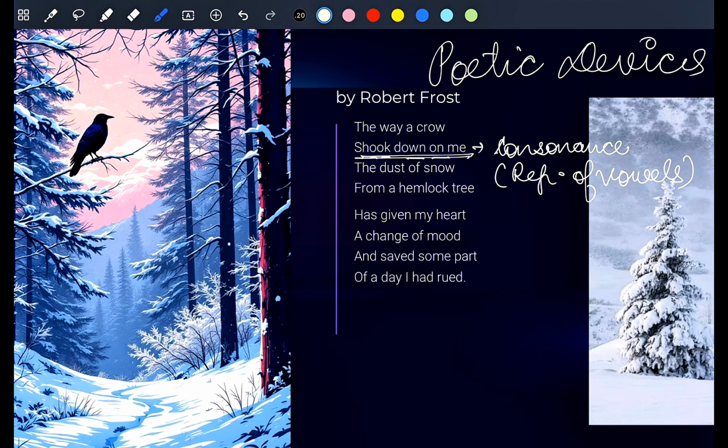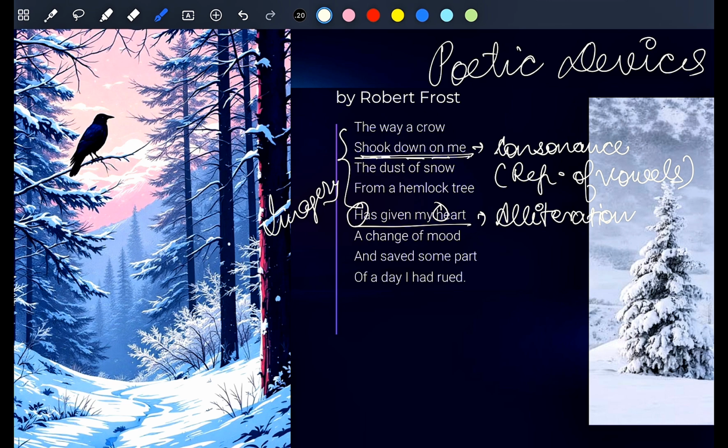After reading this, an image is formed in the reader's mind. So it signifies imagery. What does it signify? Imagery. Third we can see "has given my heart". Here the repetition of H is there. H is a consonant, so we can say that it is alliteration. Repetition of consonants is known as alliteration.